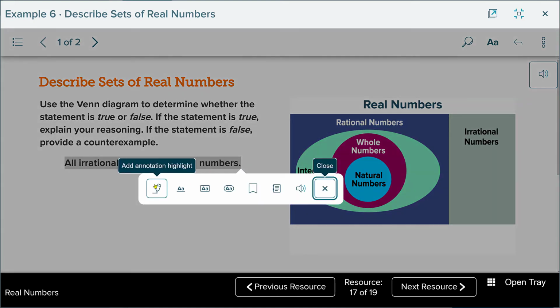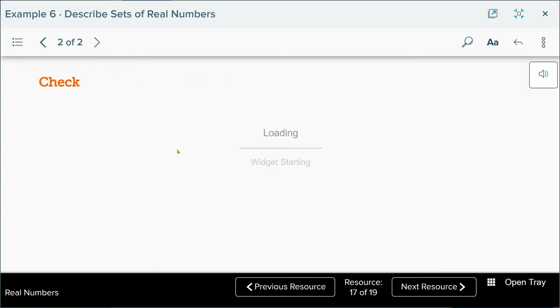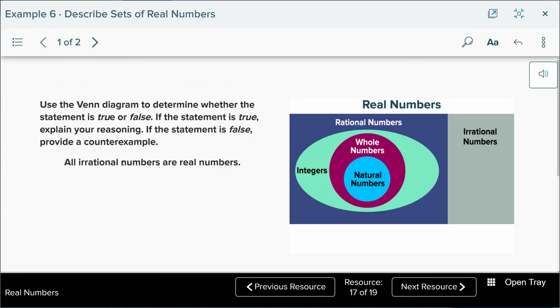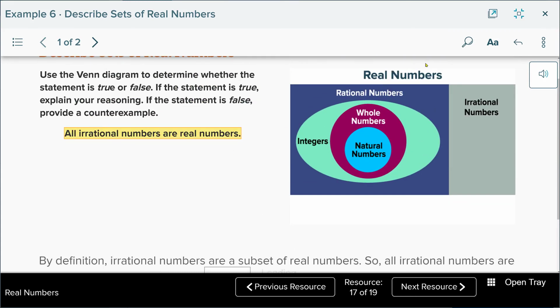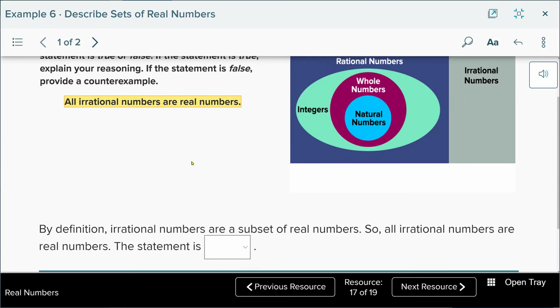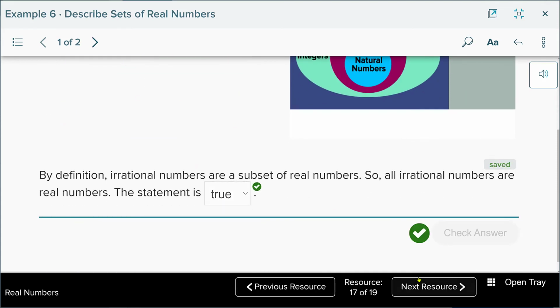All irrational numbers are real numbers. Well, what do you think? The answer is, yep, that's going to be true because irrational numbers fall in the real number category. They are on the number line, so it's going to be a true statement.